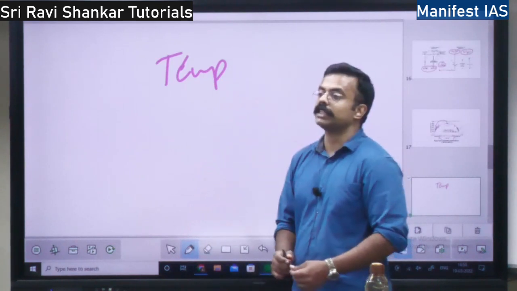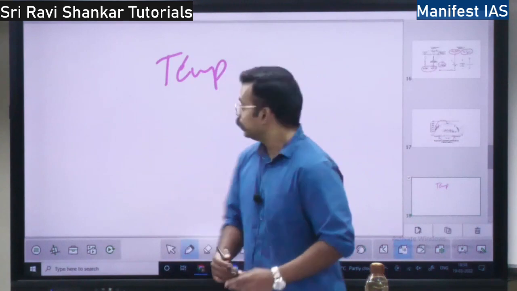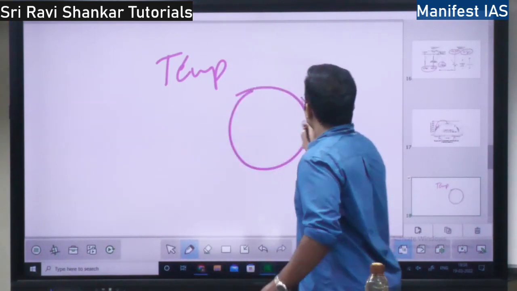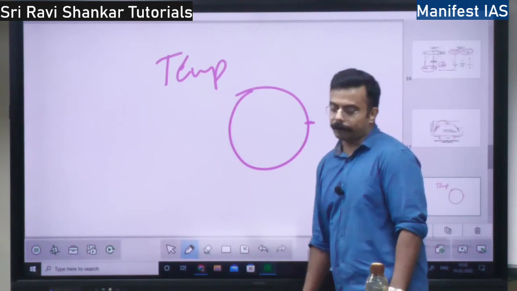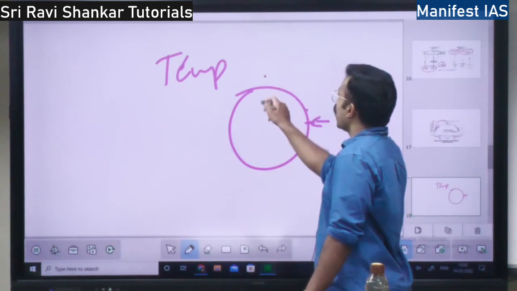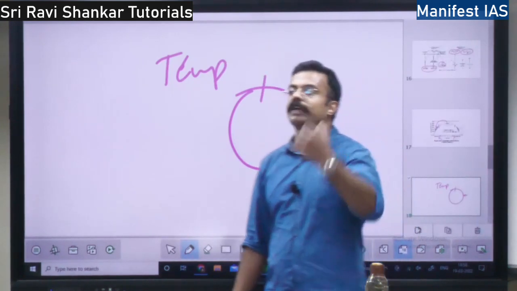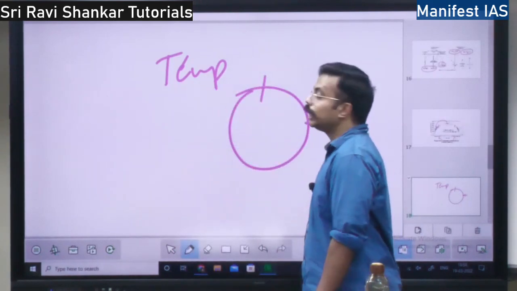It is based on, first, latitude. If this is earth, tropical regions receive more heat, so the temperature will be more. Insolation is more at the tropical region. As we move towards the pole, the heat will get reduced. So latitude is the first thing. Then you have altitude.